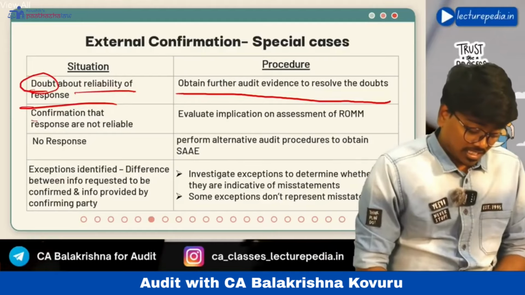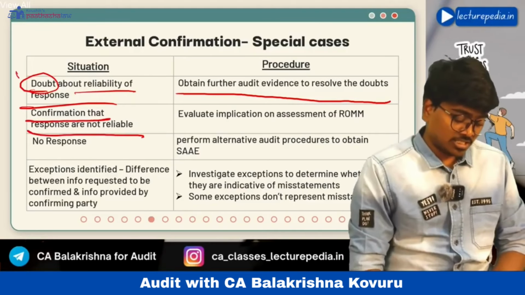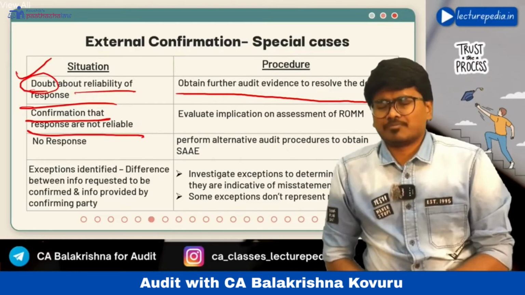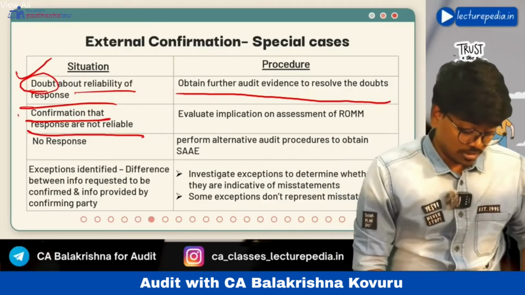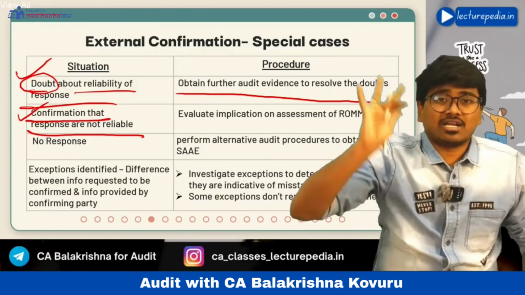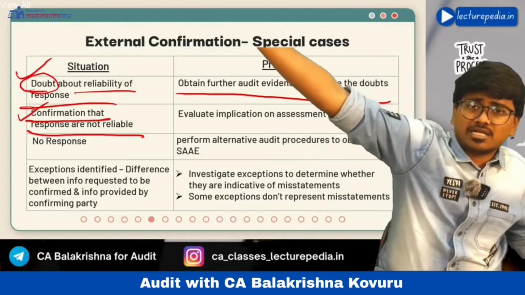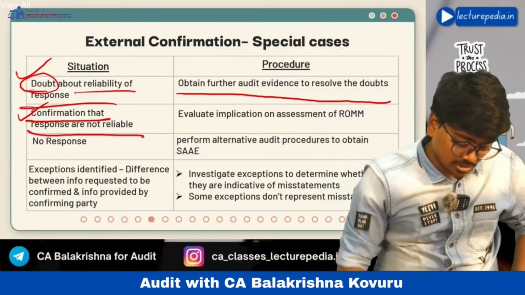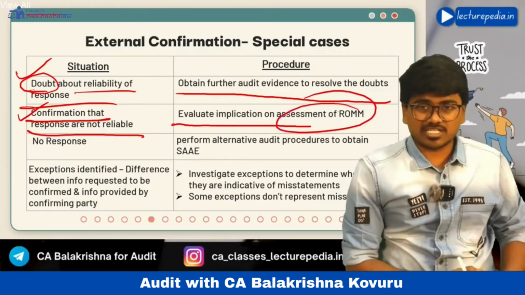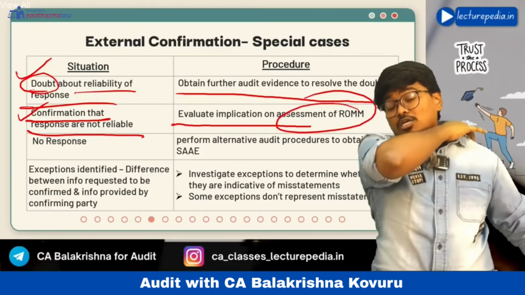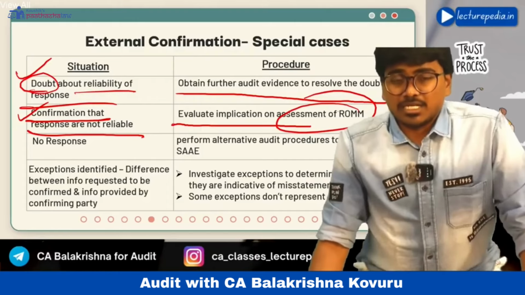Next, if the confirmation is that the response is not reliable. In the first situation you just have a doubt that the response might not be reliable. In the second situation, you have got confirmation that yes, the response given by this third party is not correct. In such a situation, evaluate the impact on the assessment of risk of material misstatement.